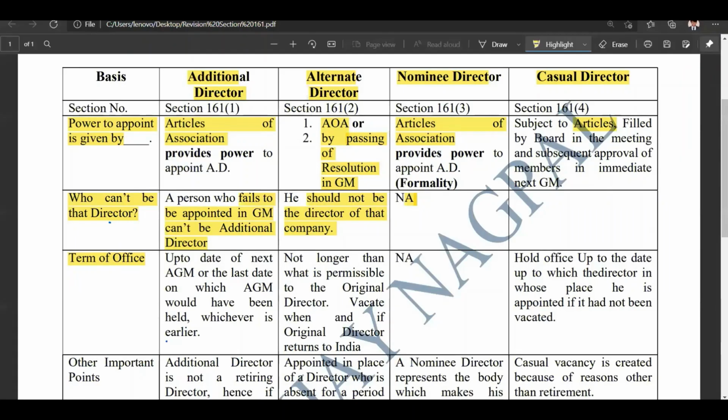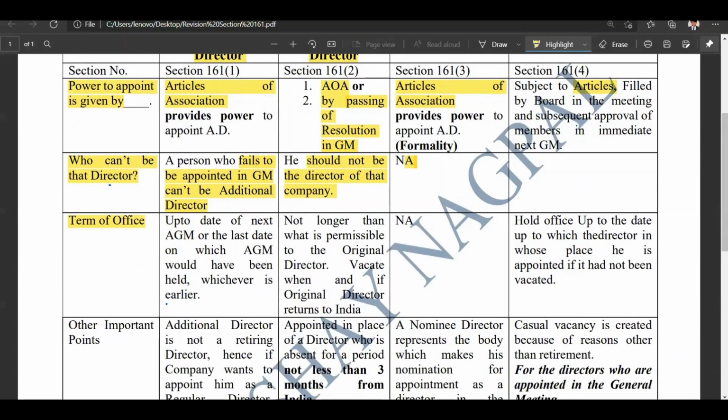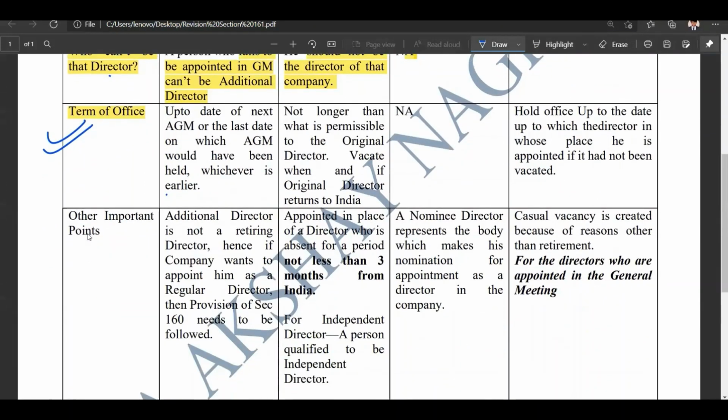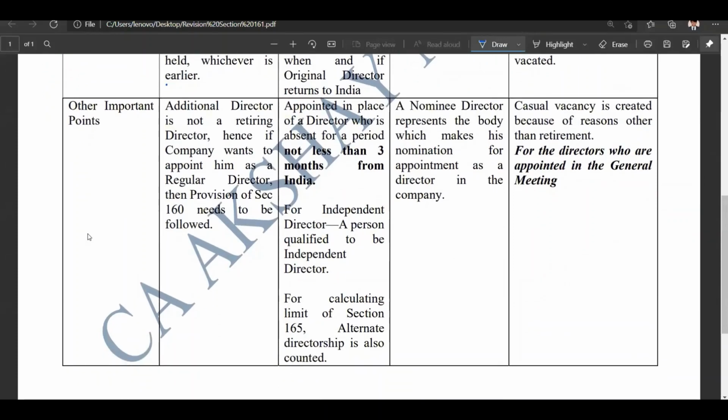Now let's head to the next point, which is the other important points. You can read this. All right, you can read this point. Now the other important points here are for additional director, alternate director, nominee director, and casual vacancy.